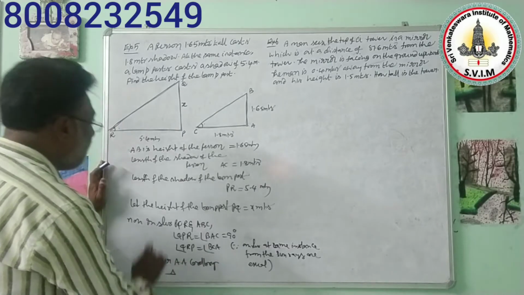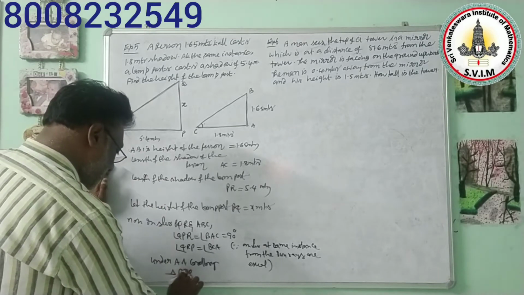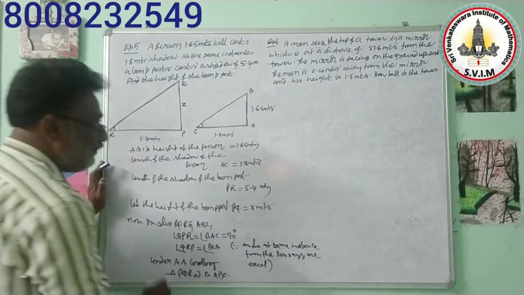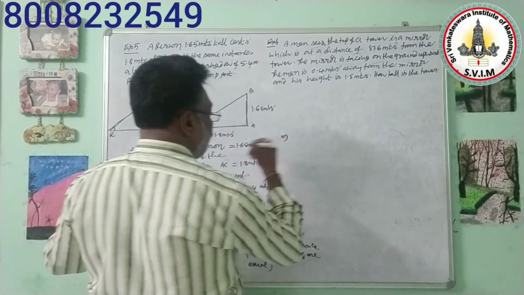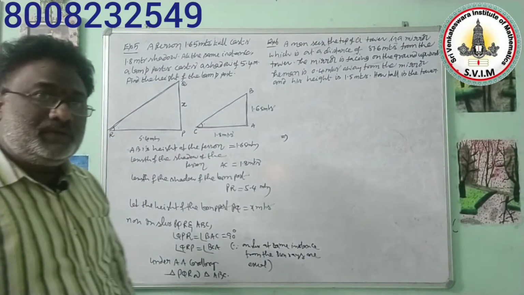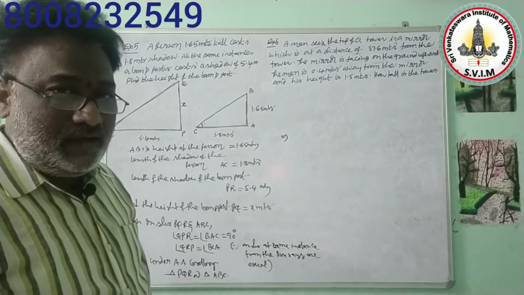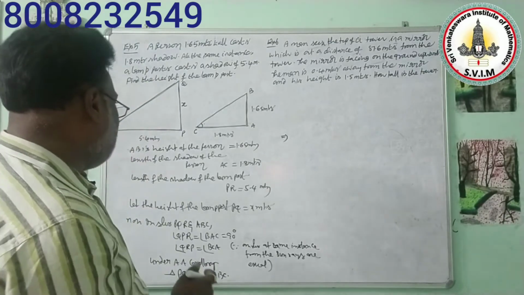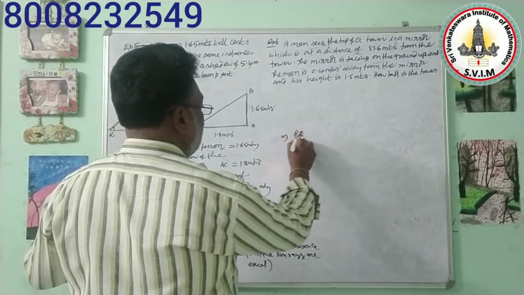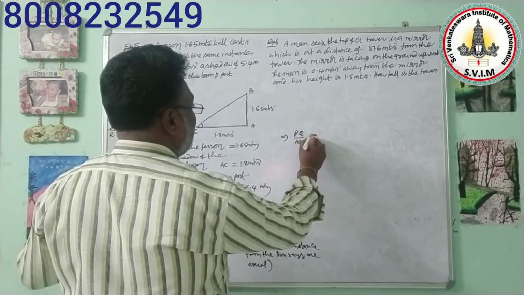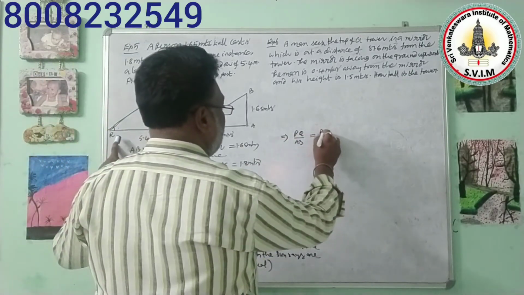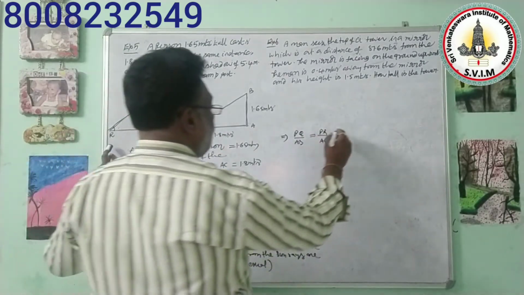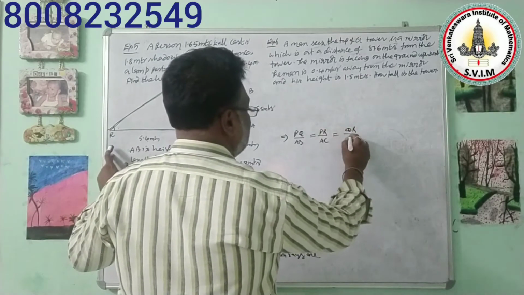Now here, under AA corollary, triangle PQR is similar to triangle ABC. Now listen to me, whenever two triangles are similar to each other, corresponding sides in them are in proportion. Already we know that. So one theorem also we proved about them. So now listen to me, here PQ by AB is equal to PR by AC, that is equal to QR by BC.